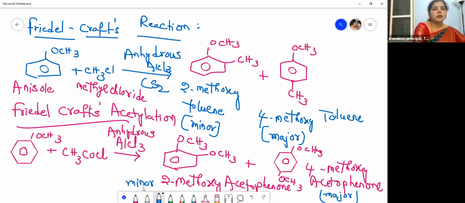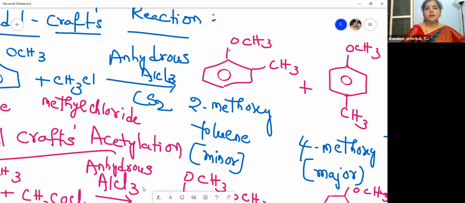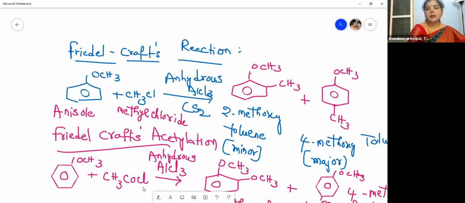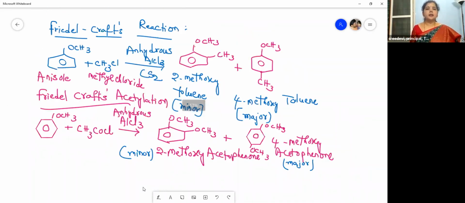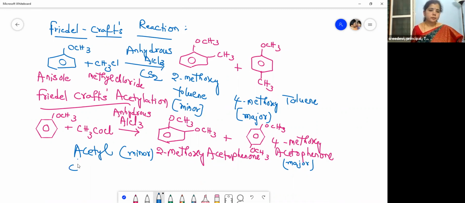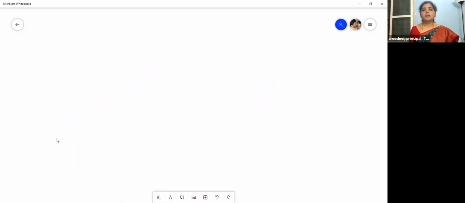Okay. So now, let me recall this. This is the Friedel-Crafts reaction: Friedel-Crafts alkylation and Friedel-Crafts acetylation. When it is treated with alkyl halide, it is alkylation; with acetyl halide, acetylation. So this is Friedel-Crafts acetylation. This is our acetyl chloride, and this is our anisole. Okay, so now let us move to the next reactions of ethers.